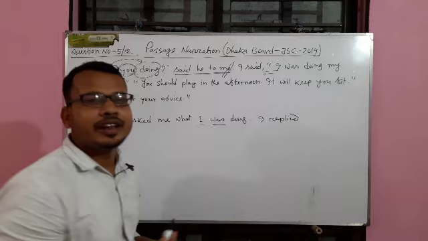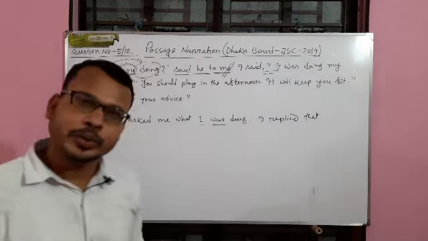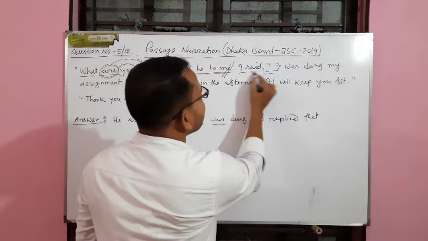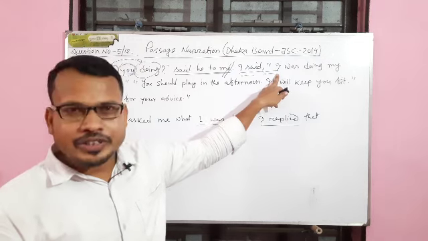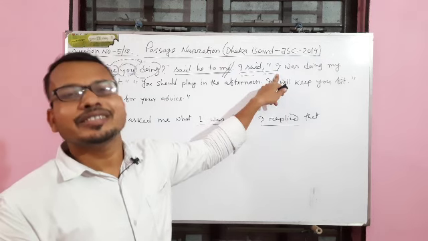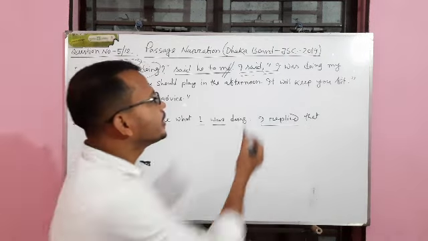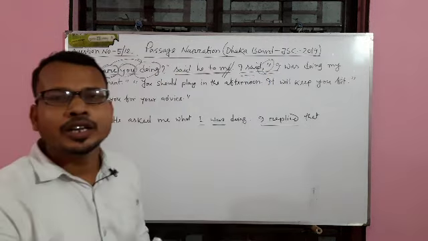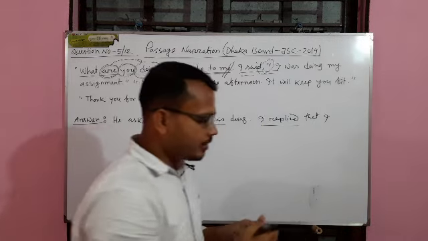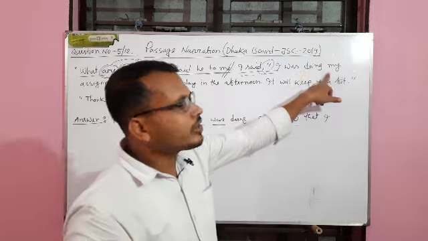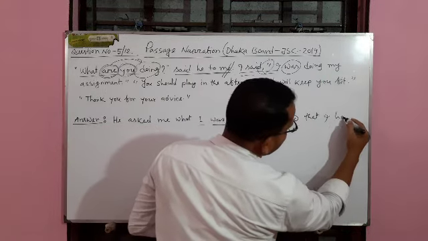As it is an assertive sentence, we have to add a linker that here. Okay, I replied that. Instead of I said, I wrote I replied. In case of assertive sentence, we have to add a linker that instead of this comma and inverted comma. I replied that I, here I will remain unchanged. I was doing, we all know instead of was we have to write had been.